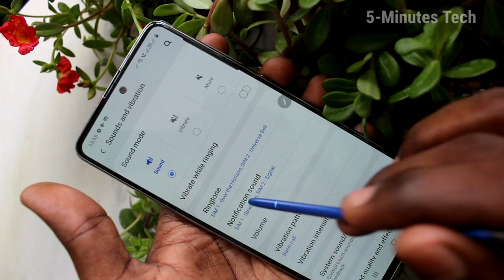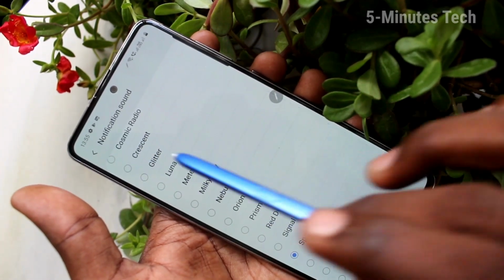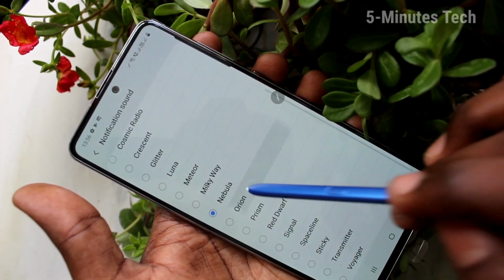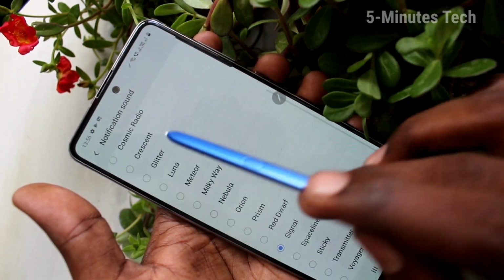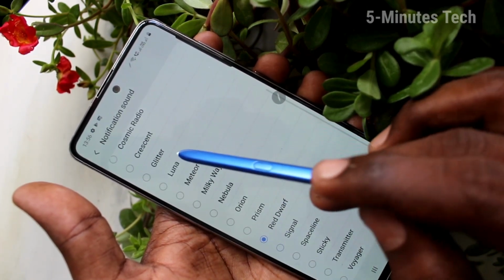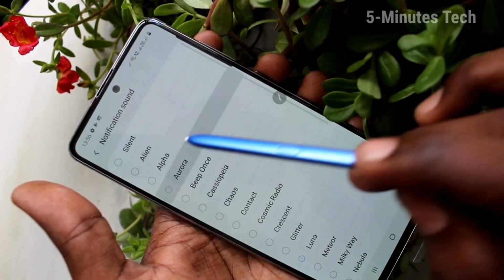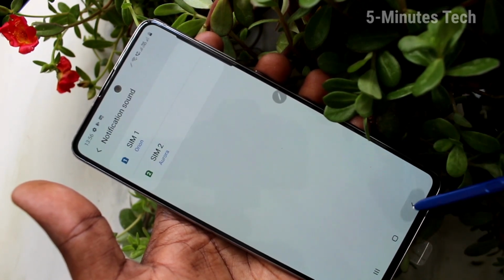Next, notification sound. Click on SIM 1 and these are all the system tones. You cannot add any music file here. Just you can select from the system tones. Go back to activate. Next, SIM 2 notification sound. Select from the system tone only. Yes, it's selected and go back to activate.